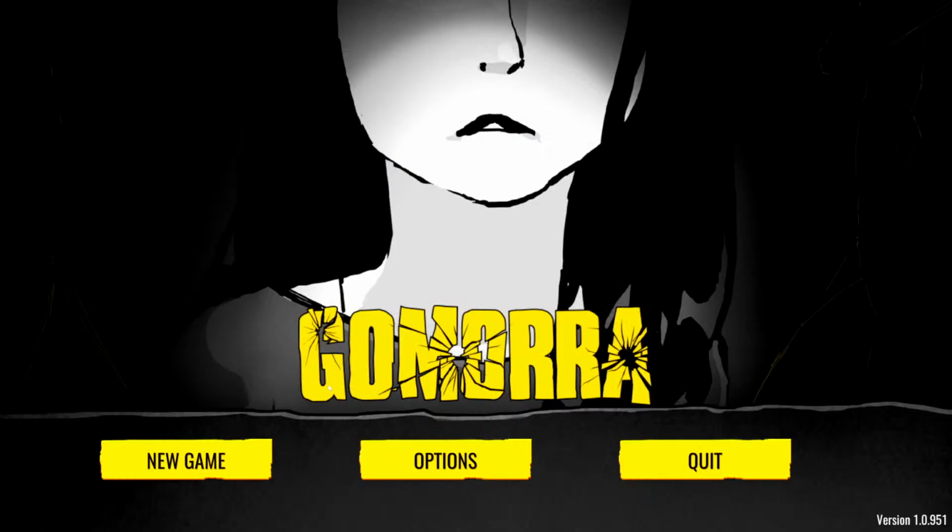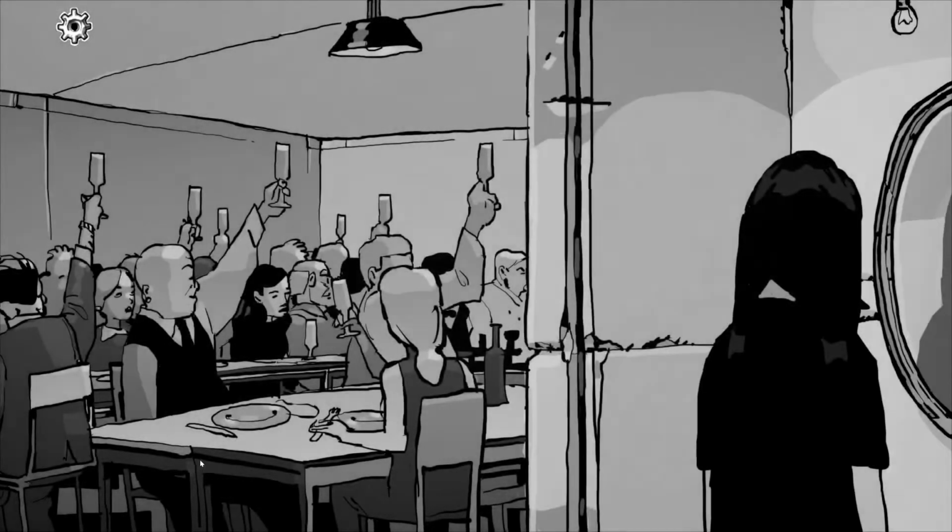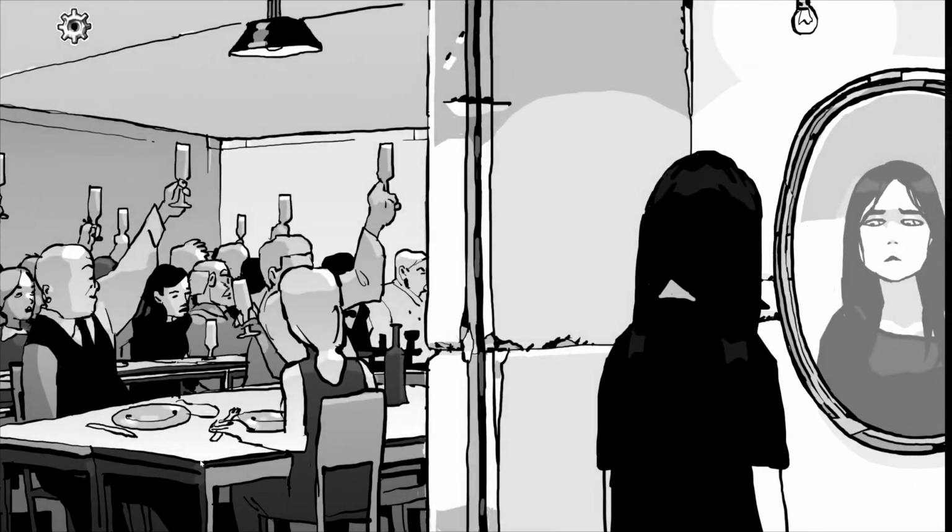So let's go back. You can see right here, Gomorrah. It doesn't have the H here, although the title does have the H in it. Again, I don't know if the title of the game is supposed to have the H or not. I did link it with the H, but then it doesn't have it here. I don't know because I haven't played the game. But let's watch this, and I'll shut up.